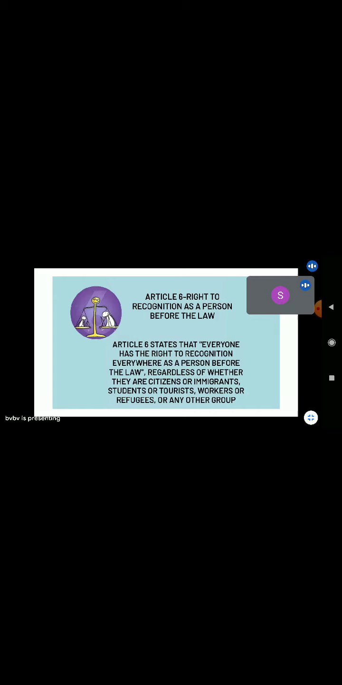Article 6 states that everyone has the right to recognition everywhere as a person before the law, regardless of whether they are citizens or immigrants, students or tourists, workers or refugees, or any other group. The Declaration recognizes the human rights of individuals who are not nationals of the country in which they live and recognizes the need to expand the guarantee of human rights specifically to persons who live in countries without having a